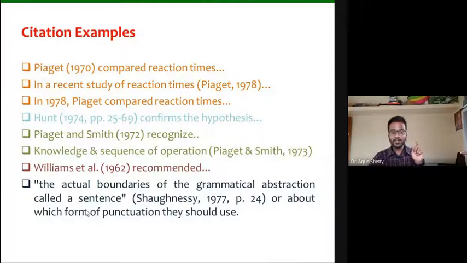Okay, so here what happens: if there are more than two authors, instead of putting the complete names of the authors, just go for taking the second name of the first author. So just take the second name of the first author. We'll share that also. One second.